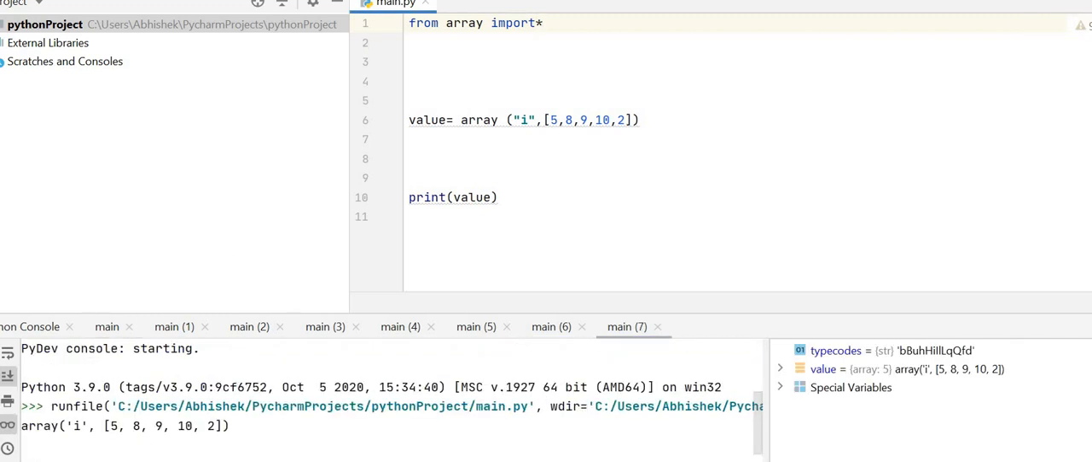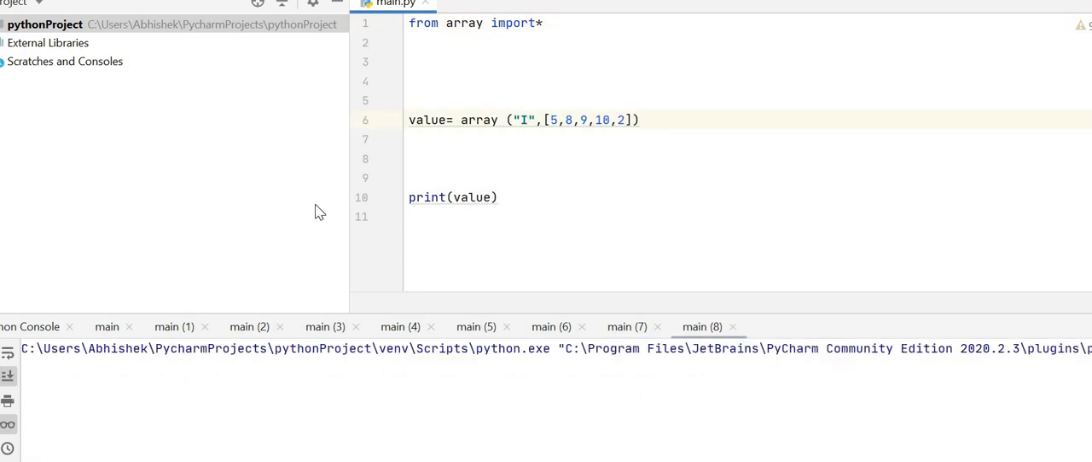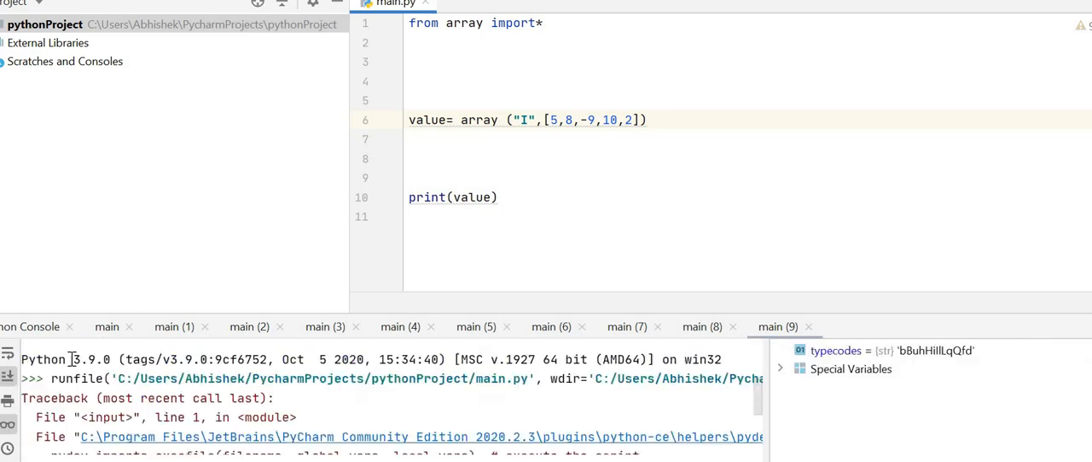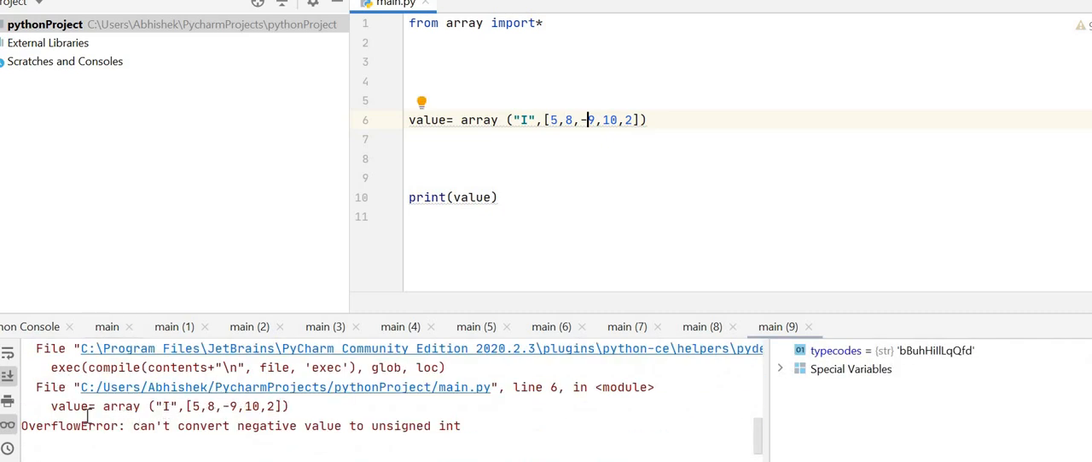Oh yes, it worked. So now let me try capital I and run the code. Yes, it worked, because it comes in unsigned also, signed also. Now I added a minus sign over here. Now let's run the code. Oh, error, because negative numbers are not unsigned. They do not come in capital I. So it will be small i only.